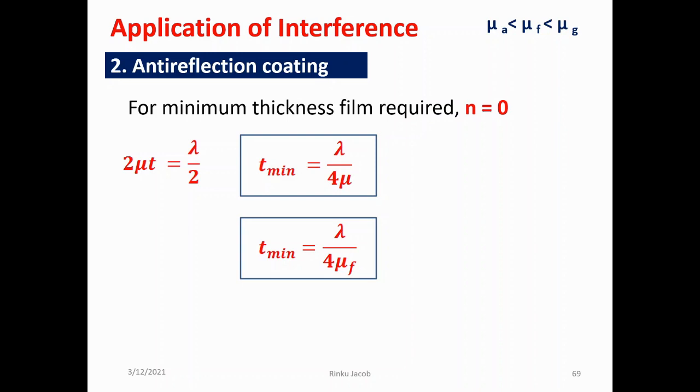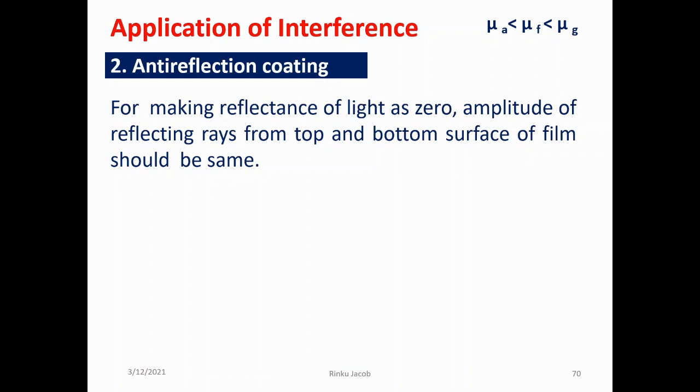But we cannot ensure that the amplitudes of the reflected rays are equal. If they are not equal, we cannot say it will completely become 0. Now, for making the reflectance of light 0, the amplitudes of the reflected rays from the top and bottom surface of the film should also be the same. That is, Ray 1 and Ray 2 should have the same amplitude. By the previous condition given by the t minimum equation, we ensure that the reflected rays will be exactly 180 degrees out of phase. But the amplitudes may not be the same.